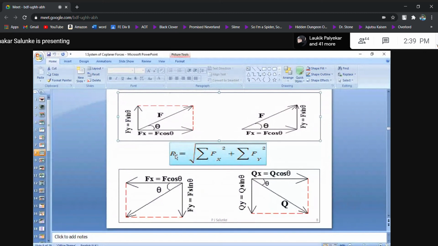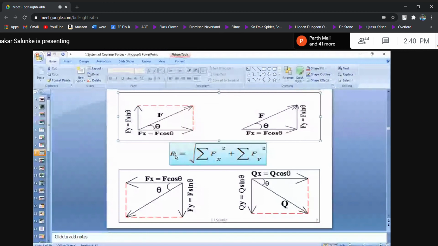So Q cos theta and Q sin theta you have to write based on whether angles are with respect to the x-axis or the y-axis. A better way, at the beginning, is to try to take the angle with respect to the x-axis. Don't compute with respect to the y-axis. But as time passes, don't think that it is always the angle with respect to the x-axis. Sometimes the angle with respect to the y-axis may be simpler compared to the x-axis. So after knowing this, you'll get an exact idea of what exactly to do.